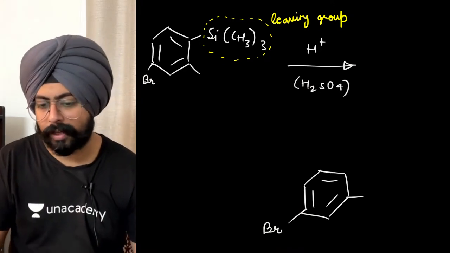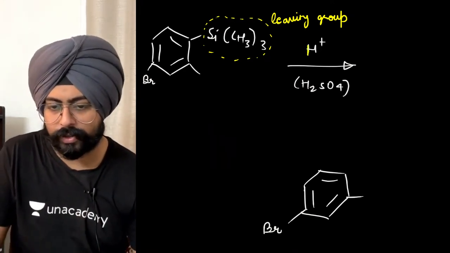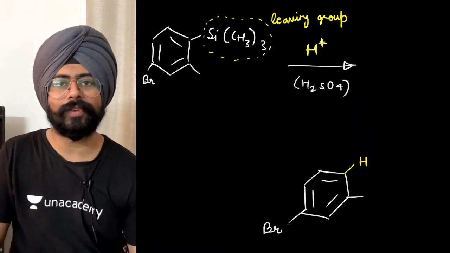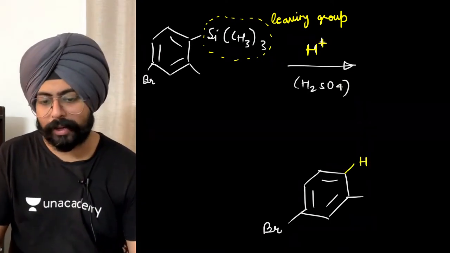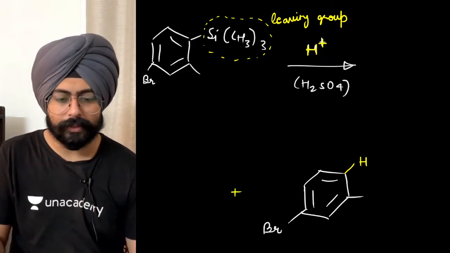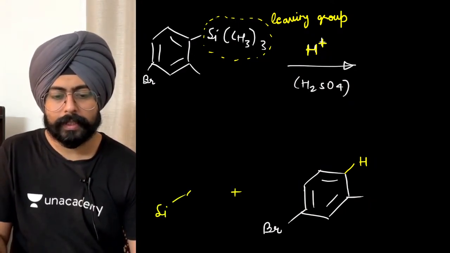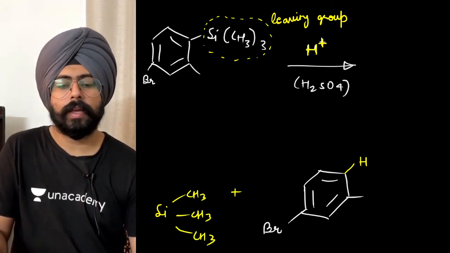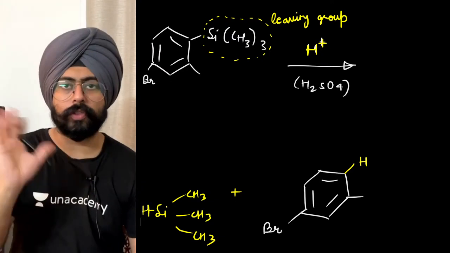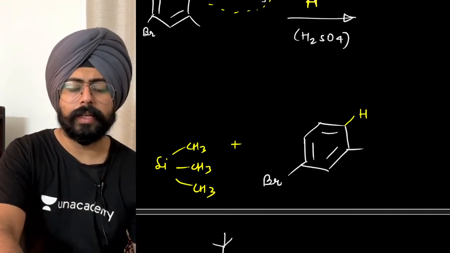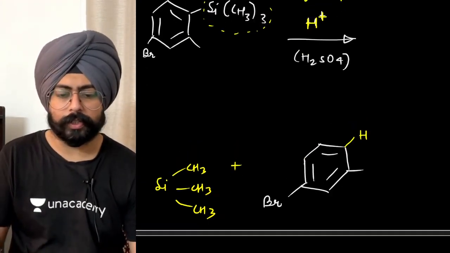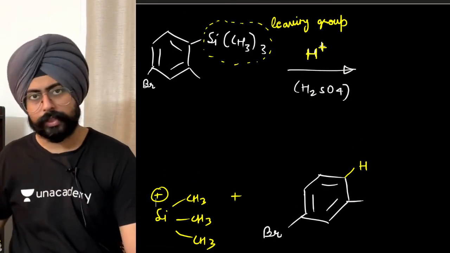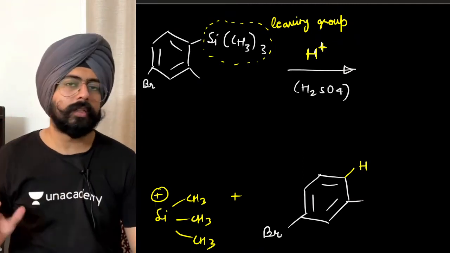If I want to make it a little more obvious, let's color this hydrogen yellow. This is where the yellow hydrogen is. And my dear friends, you would essentially get Si, CH3, CH3, CH3 on the side, or you can simply imagine it having a positive charge as well. It can satisfy its positive charge using something else from the solution itself. Okay, fine. So something like this is formed.